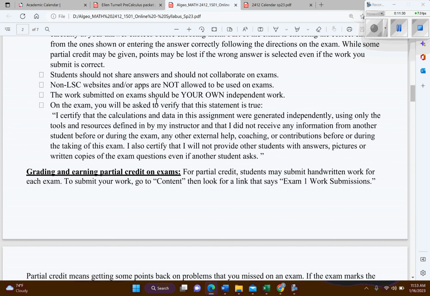Okay. And we are currently working with a company to possibly proctor a couple of these exams digitally. I'm waiting to hear more about this, but you may have to log into a website and have somebody proctor you while you're taking the exam. I'll let y'all know. From what I hear, this may not take effect until March. And so I put it in the syllabus as though it may happen. And so we'll just have to wait and see.